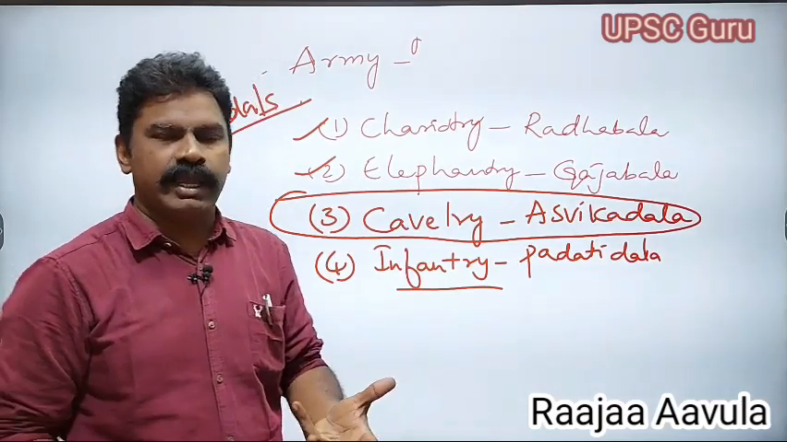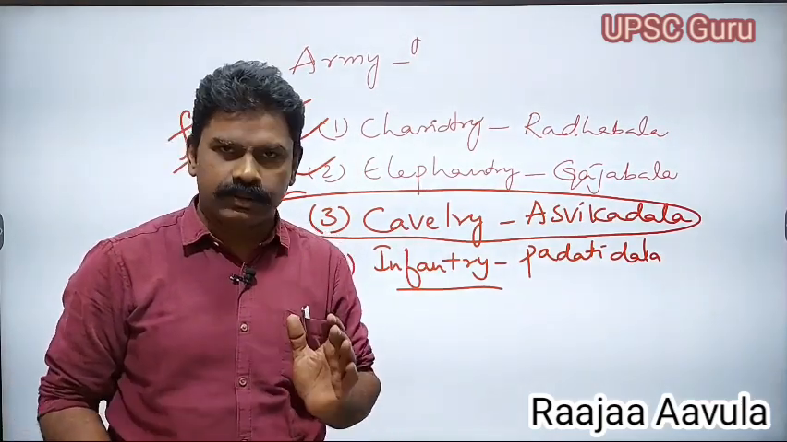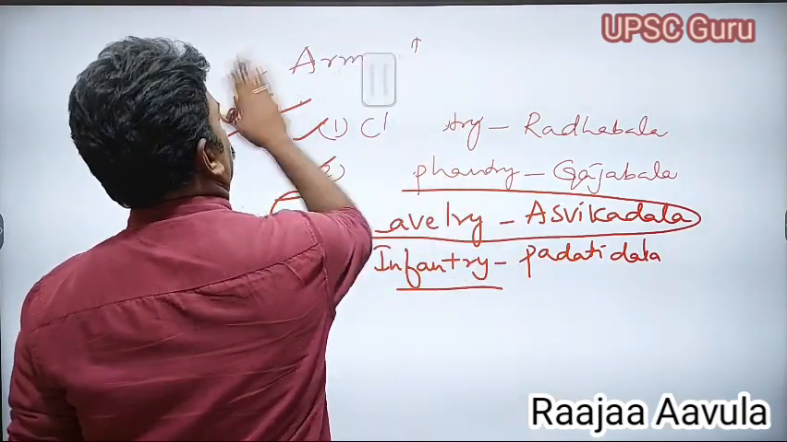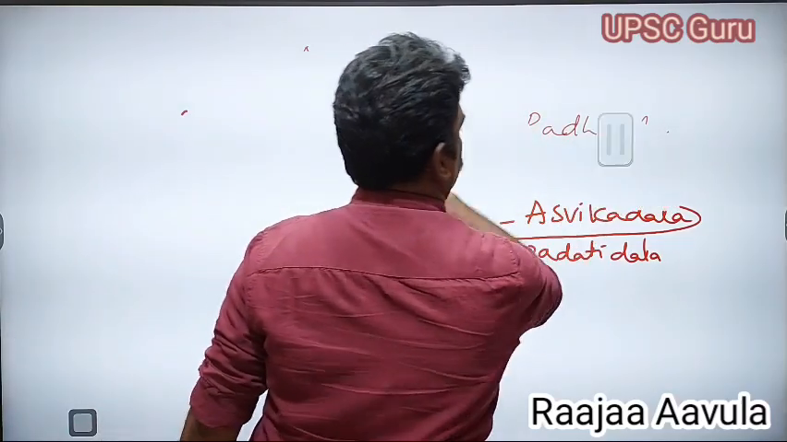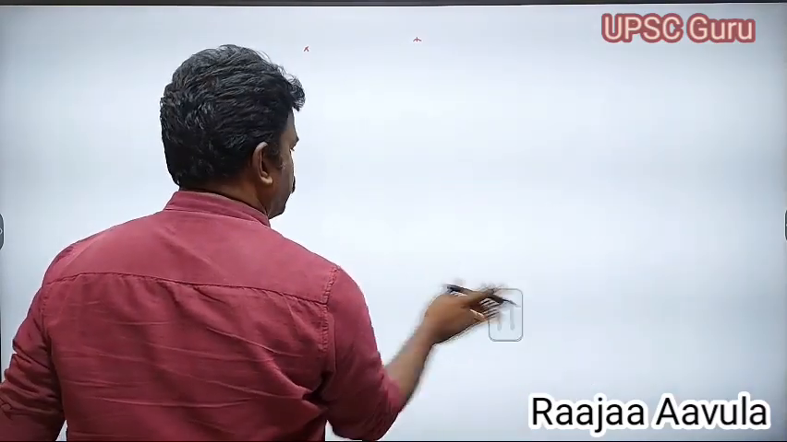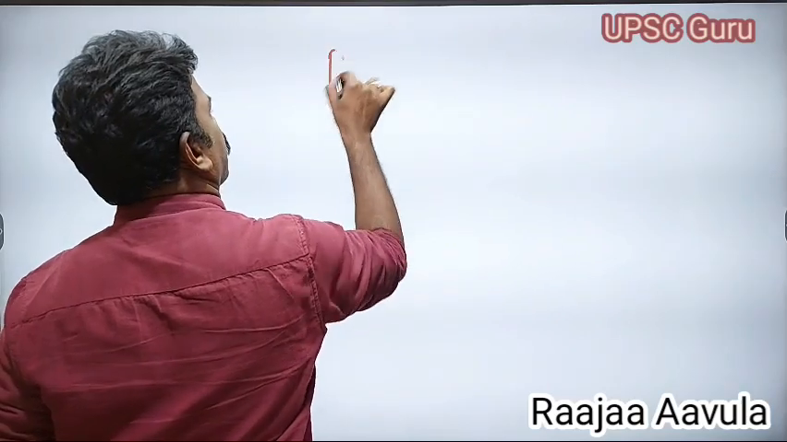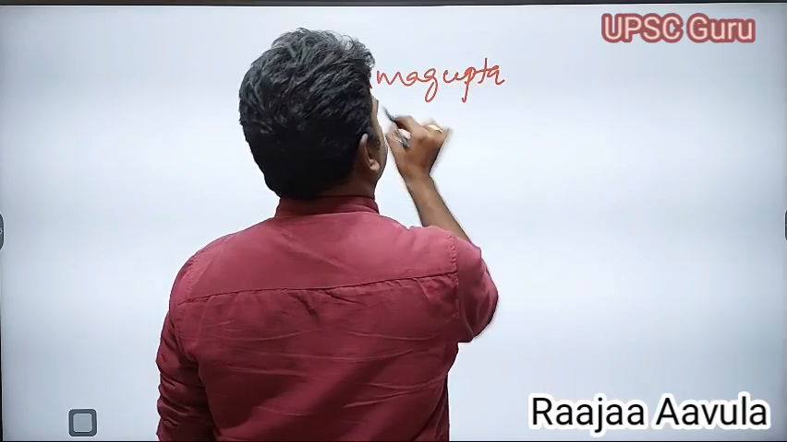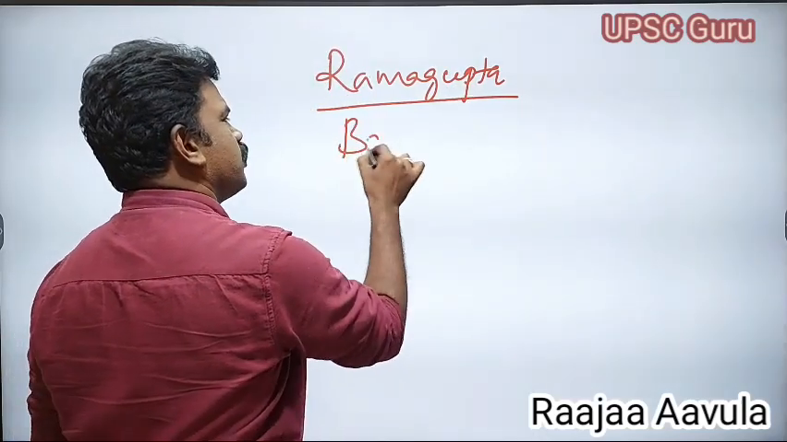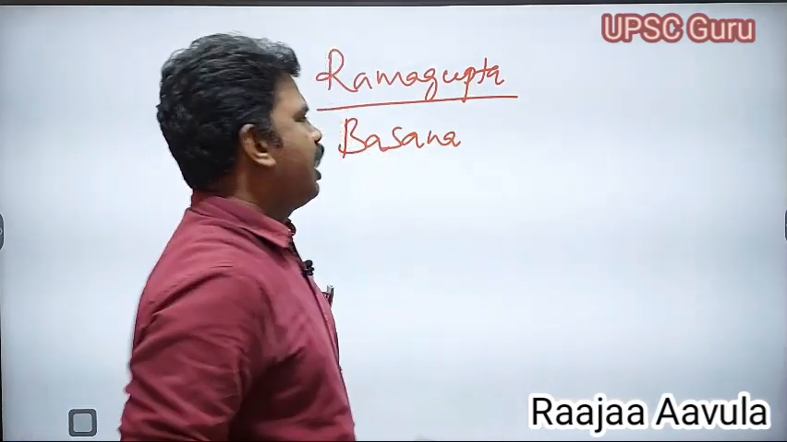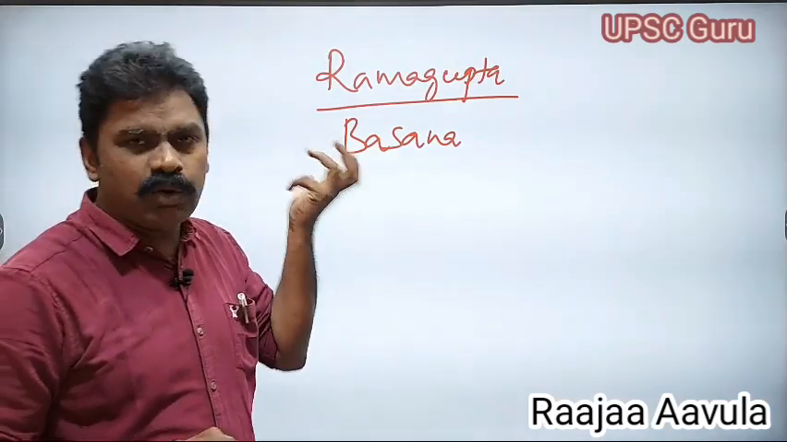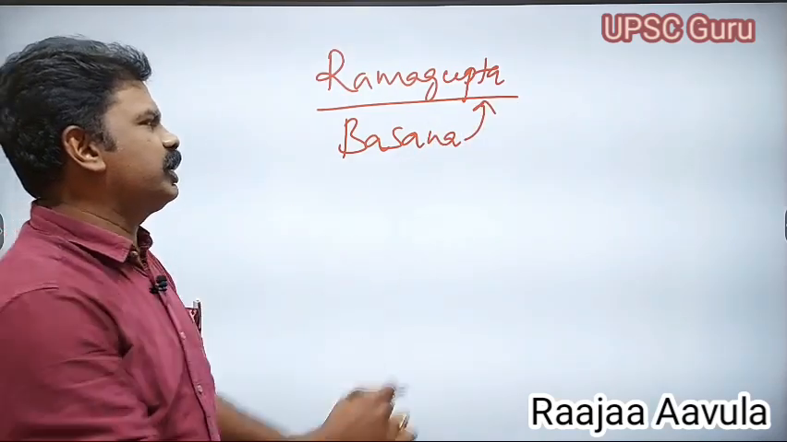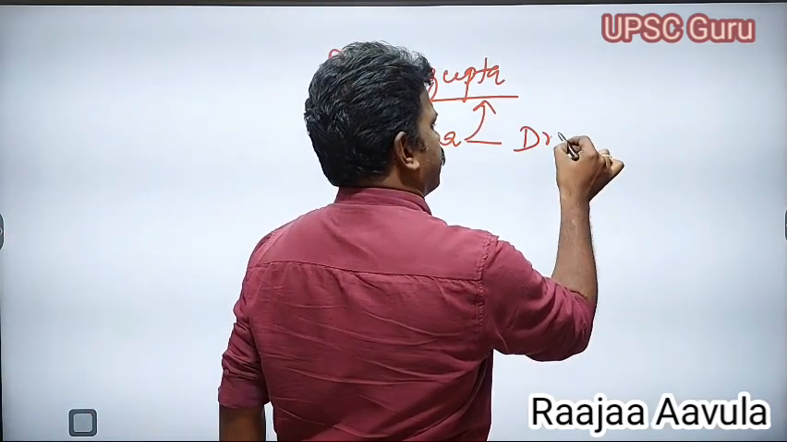Already we discussed it during the political history. Coming to the Ramagupta period, Basana, a small ruler of the Sakas, also called Rudrasimha, invaded the kingdom and defeated Ramagupta. He took away Dhruva Devi.